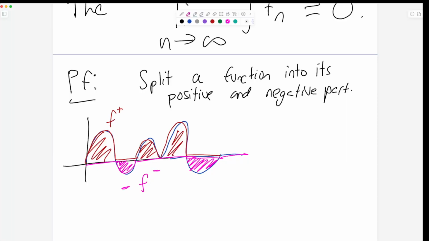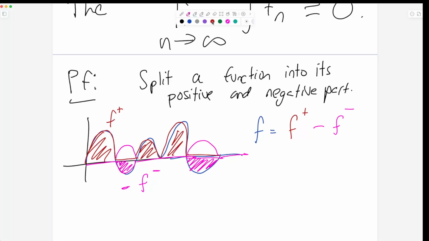That's f minus. So the original blue function f can be written as its positive part minus its negative part. The positive part is the part where it's greater than 0. The negative part is the part where it's less than 0, but with a minus sign. So the negative part of the function is actually positive, it's the parts where it's negative but flipped.